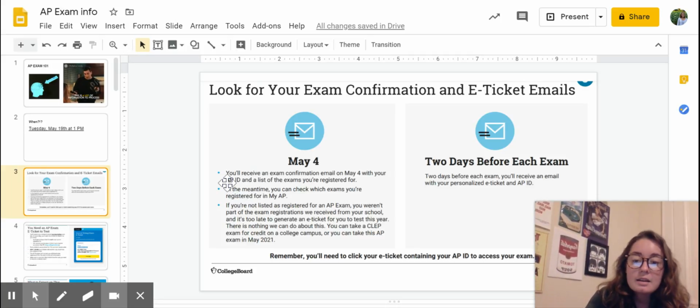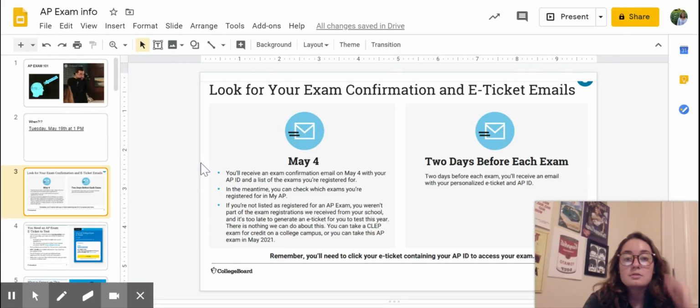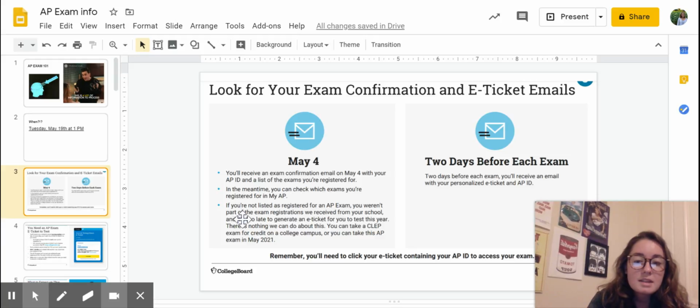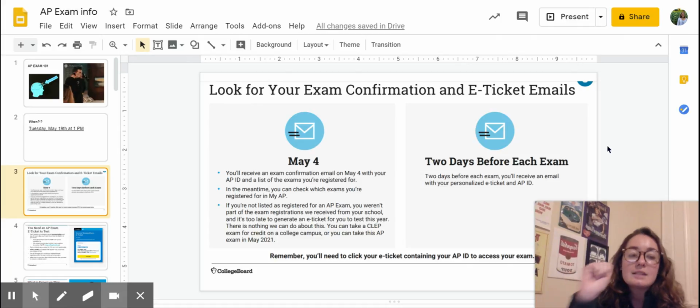So check that. If you did not get this email, don't worry. It's probably because you don't have the correct email you're using right now on there. You can go to the AP Student website and you can find your AP ID there. So it'll be okay. Two days before your exam, you will get your personalized e-ticket to get into the exam. So don't delete that email. That'd be really bad. But again, you can still access it on your AP Classroom site. But you'll need the e-ticket to click into the exam.